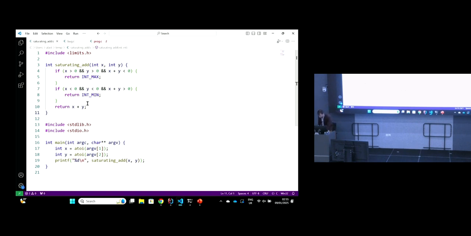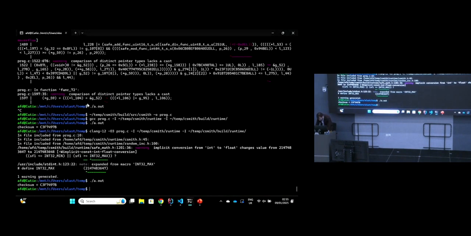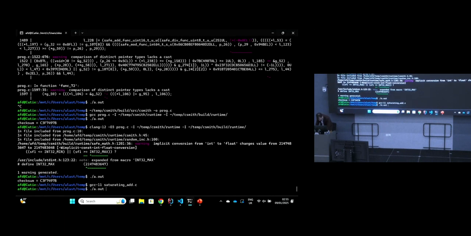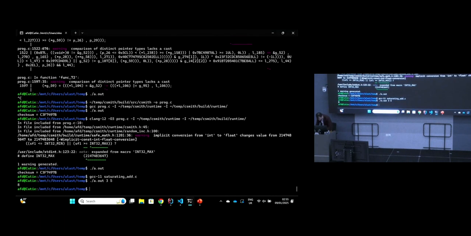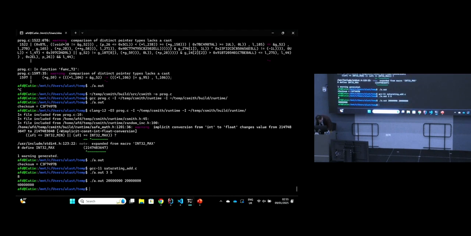But let's see what happens when we compile and run the program. So I'm going to use GCC 11 again to compile saturating_add.c. And then I'm going to run the program, give it 3 and 5, and we get 8. Good. Give it some large number. We get twice that number.